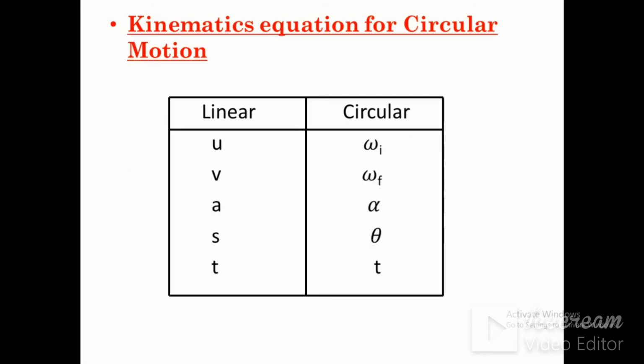Now we will compare linear motion and circular motion in terms of notation. In linear motion it is u, which indicates initial velocity. In circular motion it is omega i, which indicates initial angular velocity, where i stands for initial. v is the final velocity. In circular motion it is omega f, the final angular velocity. a is acceleration. In circular motion it is angular acceleration whose unit is radian per second square. In linear motion it is displacement s. In circular motion it is angular displacement. In linear motion it is t, the time taken. In circular motion it also remains t.